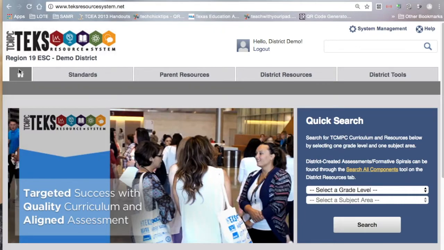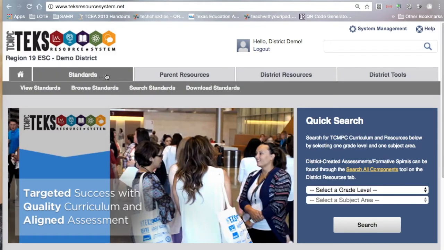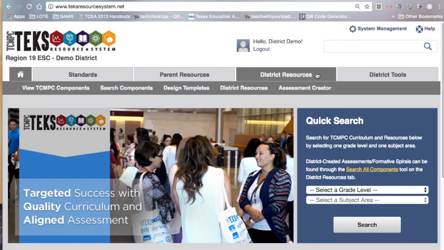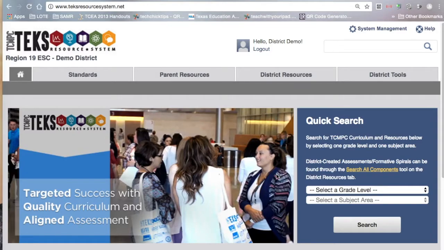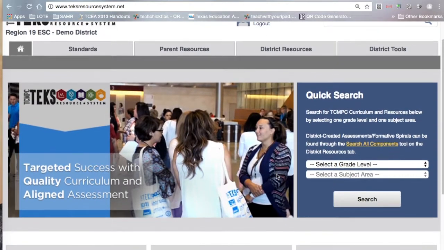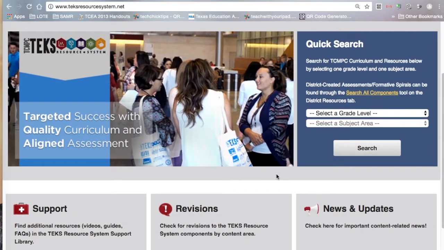Once you log into the TEKS Resource System, if you ever need to get back to this page, this tab with the little house is going to take you here. So you'll see here the different tabs. You have Standards, Parent Resources, District Resources, and District Tools. So we'll look at each of those tabs in a minute, but I did want to show you some of the other things that are available on this home page.